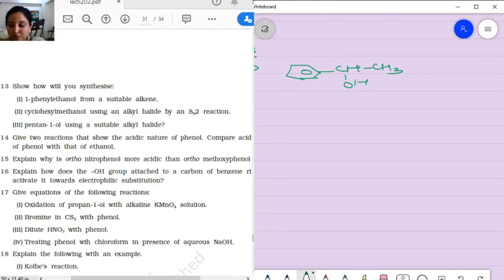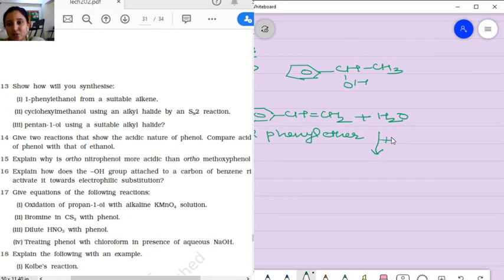Now let's look. For this we take a phenyl group, so your alkene is going to be attached over here. This is the alkene plus H2O. Its name is 2-phenyl ethene. Now simply hydrolysis is going to take place.